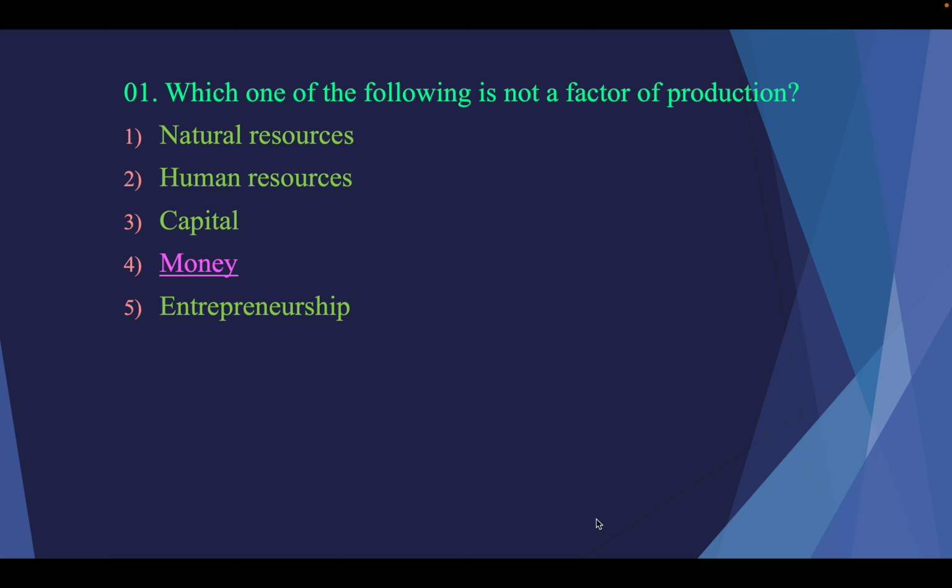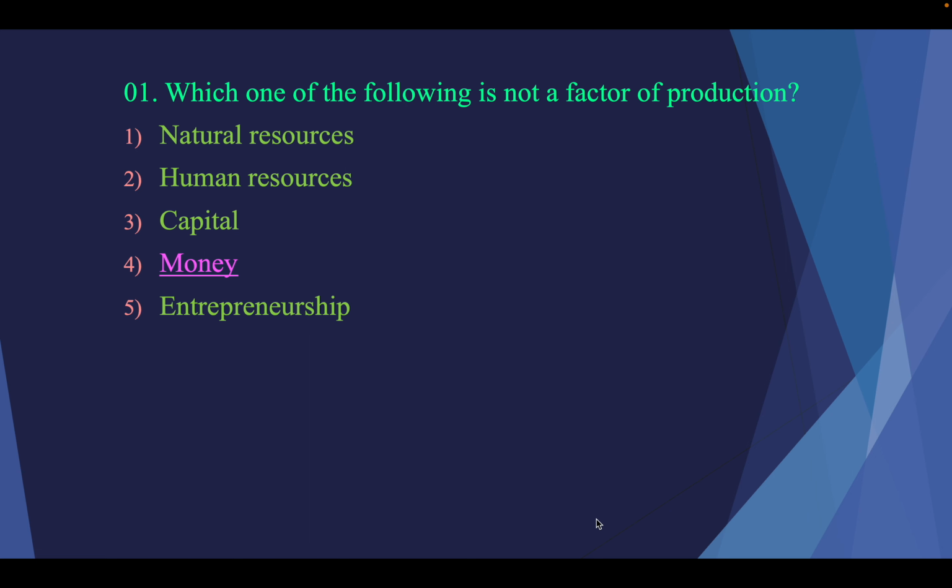First of all, we identify what the factors of production are. We can call the factors of production also resources, production resources, or production factors. There are four factors of production: land, labor, capital, and entrepreneurship.